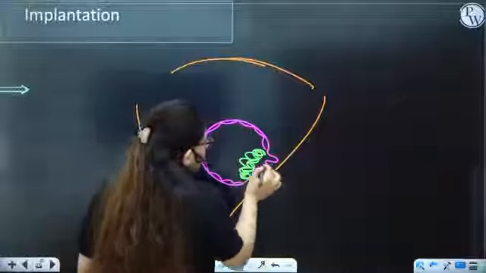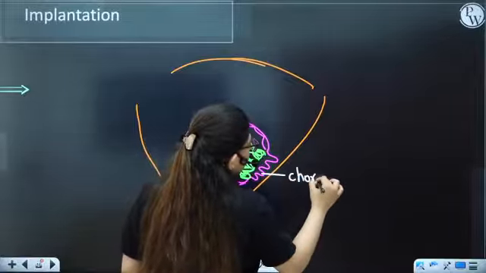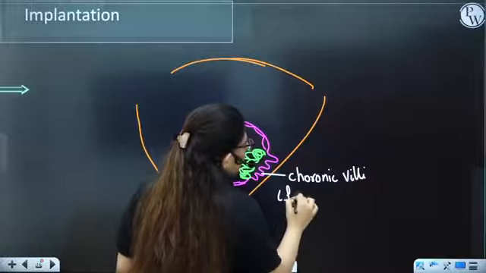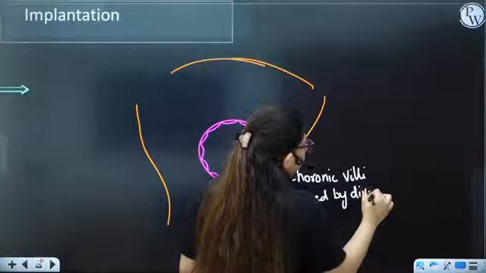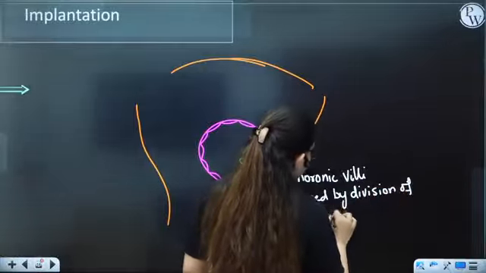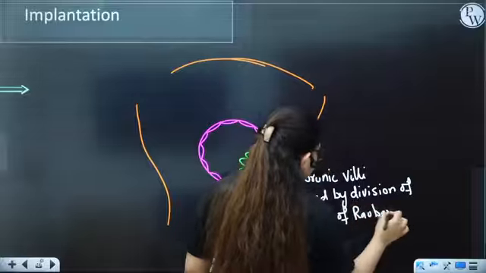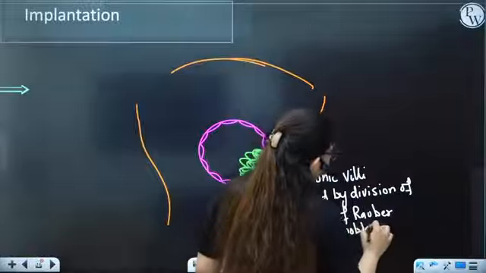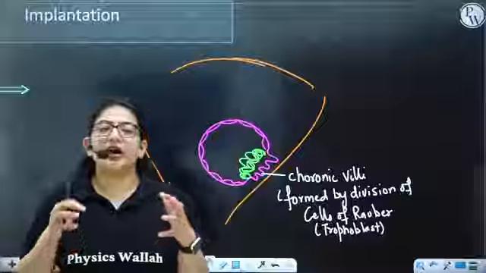Chorionic villi are formed by division of cells of Rauber. What are cells of Rauber? They are trophoblast cells only. They are going to divide.